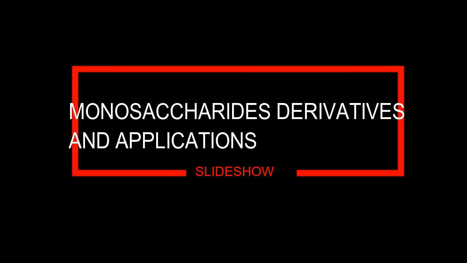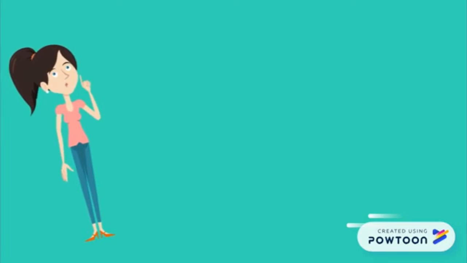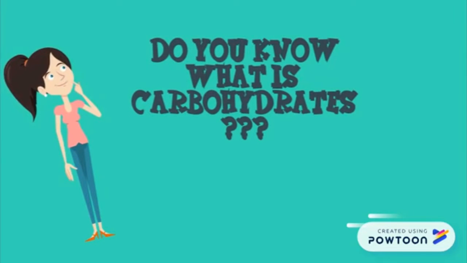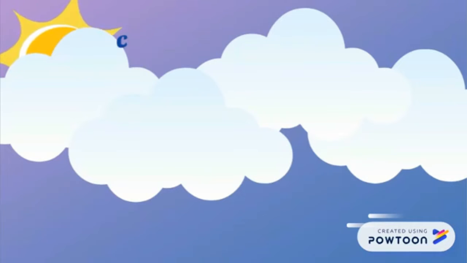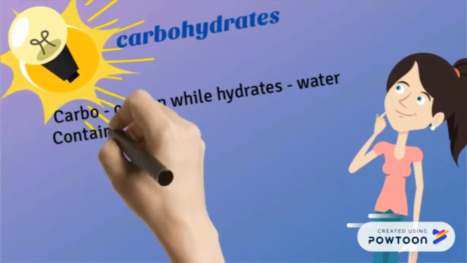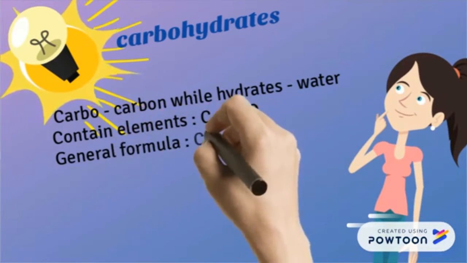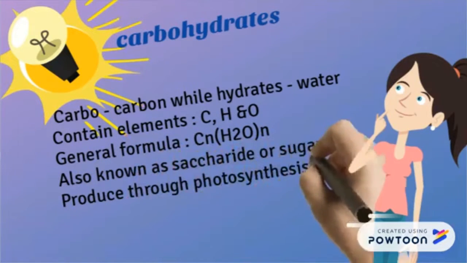Monosaccharides, derivatives, and applications. Do you know what carbohydrates are? Carbo means carbon, while hydrate means water. Carbohydrate is also known as saccharide, a sugar produced through photosynthesis.